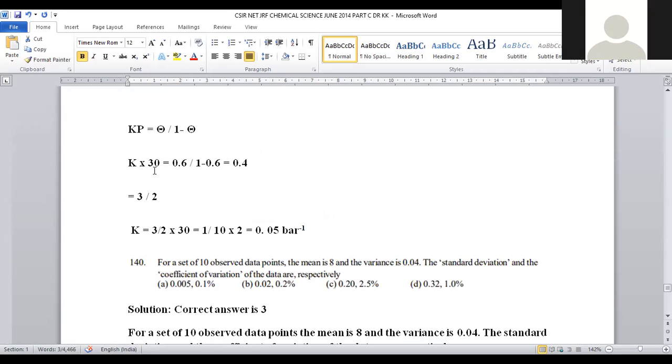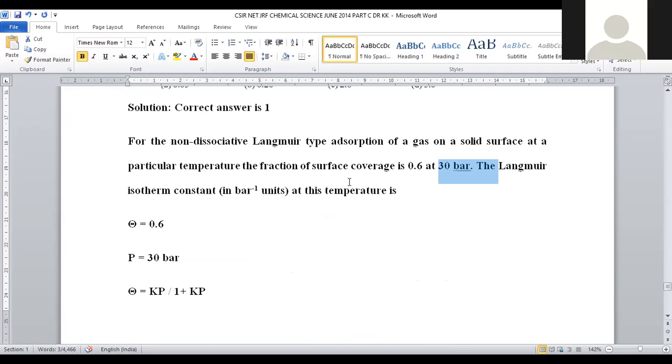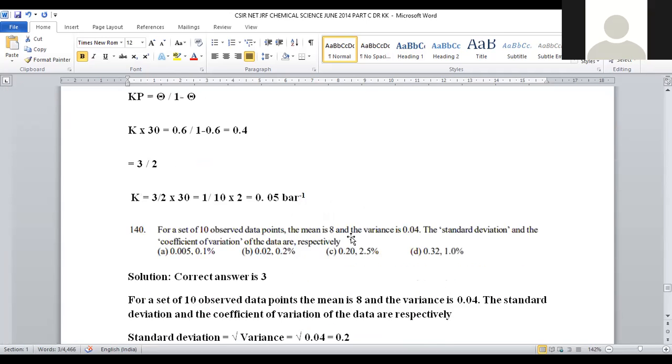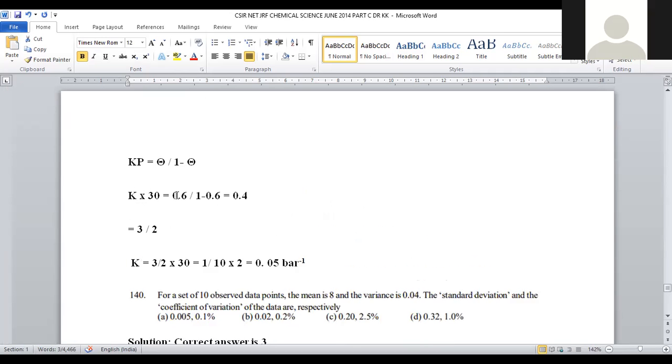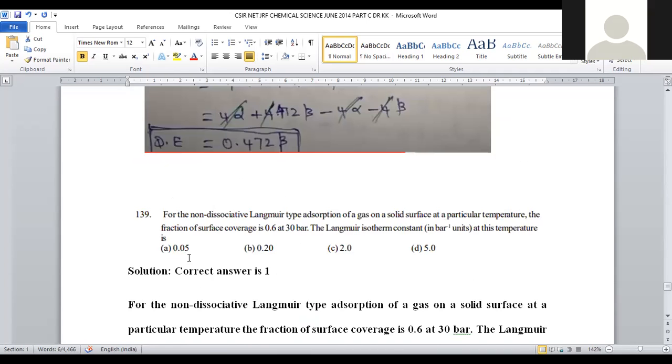So we can take P as 30, and the fraction covered by the surface molecules as 0.6. So K into 30 is equal to 0.6 by 1 minus 0.6. 1 minus 0.6 is nothing but 0.4, right? So it will become 0.6 by 0.4, which is 3 by 2. So K into 30 is equal to 3 by 2. K is equal to 3 by 2 into 30, which is 1 by 10 into 2. So the final answer will be 0.05 bar inverse. 0.05 bar inverse is provided in option number 1. For question number 139, option number 1 will be the right answer.